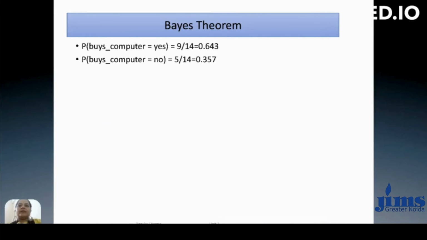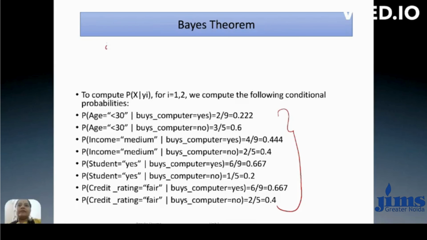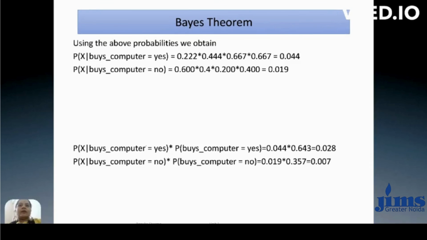Okay, this is the probability of the yes class, 9 by 14, and the probability of y equal to no, 5 by 14. This is P of y1, y2, and these are all the values. At the end we multiply all these yes values: the probability of x when y is equal to yes, and the probability of x when y is equal to no, as we discussed earlier. We multiply all the probabilities.